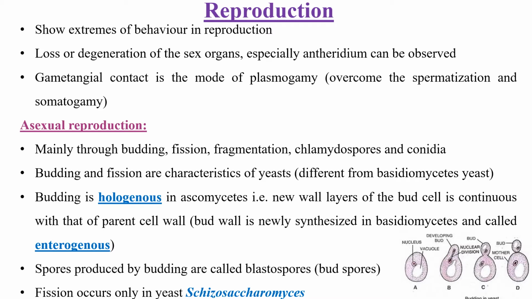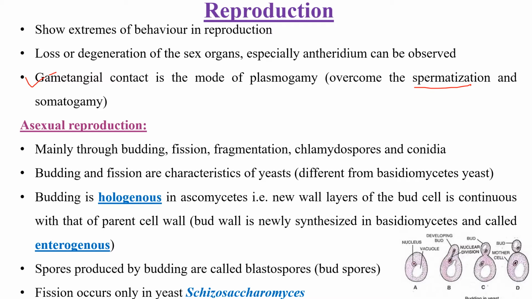And plasmogamy takes place through gametangial contact. So here there is no spermatization and somatogamy. This spermatization and somatogamy will occur in the lower fungi. So here gametangial contact overtook this spermatization and somatogamy.